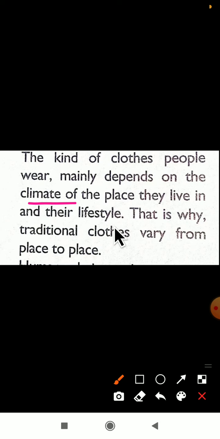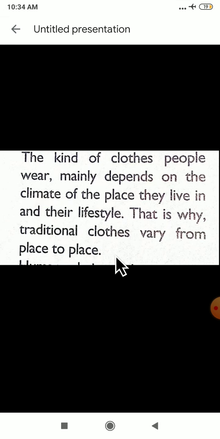But in winter the cold will be more, so for that purpose we require sweaters and the like. So it depends mainly on climate. That is why traditional clothes vary from place to place. The place where we are living is also very important. From place to place the clothing system is different. I hope you are understanding about clothes.